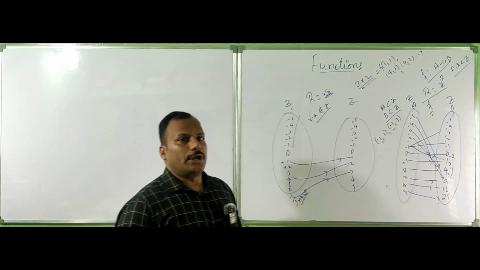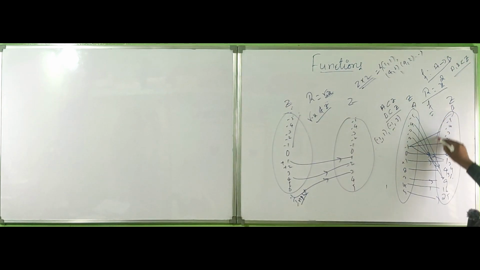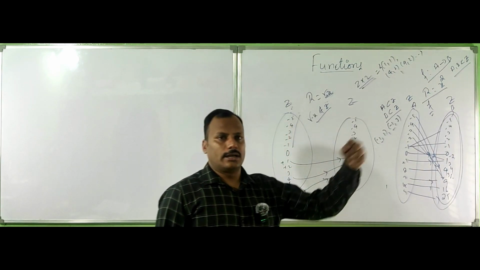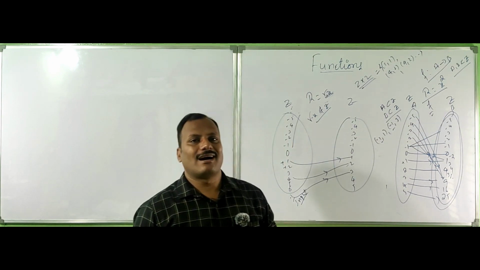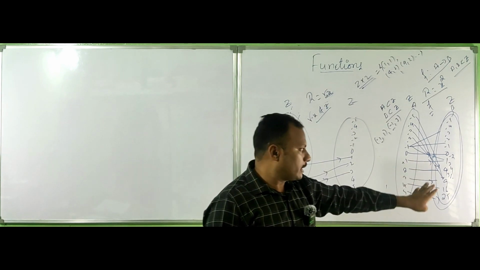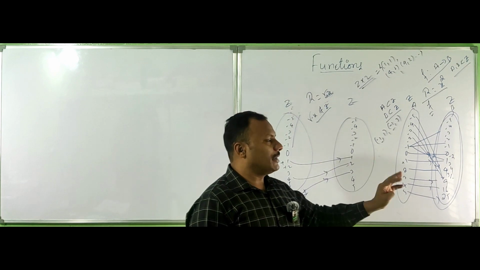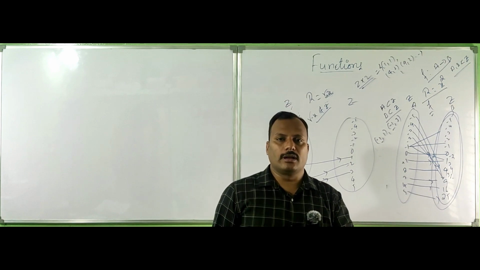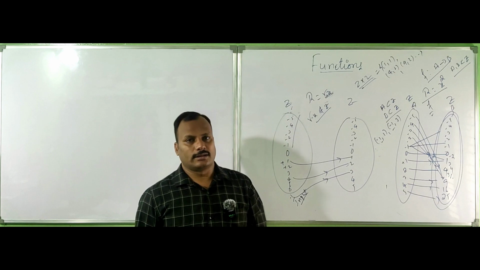F is a function from A to B. In the codomain B, we may have more elements which are not related to the domain, but every element of the domain must and should have at least one image in the codomain.